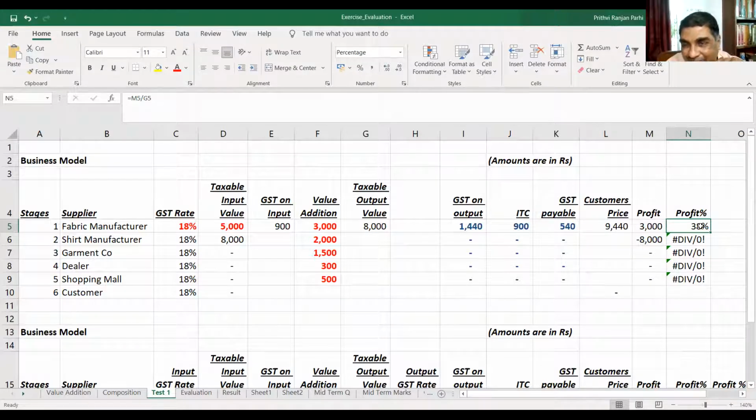Now, if you calculate your profit percentage, you see the 3,000 you have got, and your base sales value is 8,000. So on 8,000, you got 3,000 profit, and the profit comes to 38% in this situation.